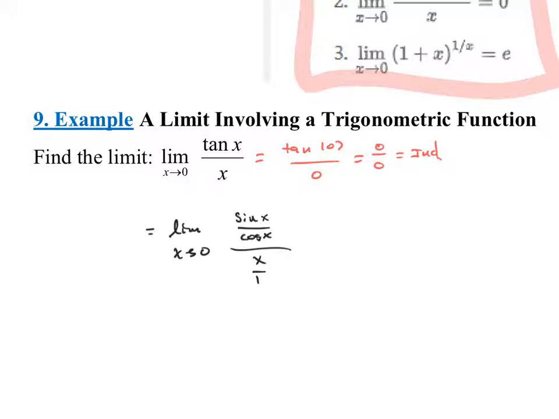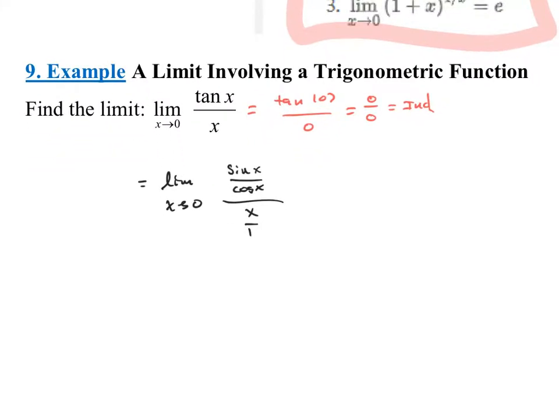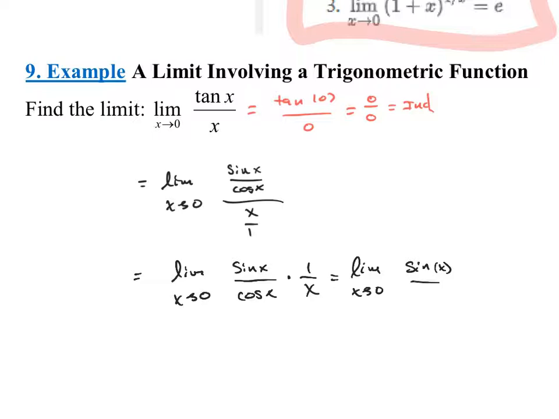And if you remember what to do with that, you keep the top fraction, you flip the bottom fraction, and you change it to multiplication. So this is the same thing as the limit as x approaches 0 of sine of x over cosine of x times 1 over x. Well, isn't this the exact same thing as the limit as x approaches 0 of sine of x over x times 1 over cosine of x?